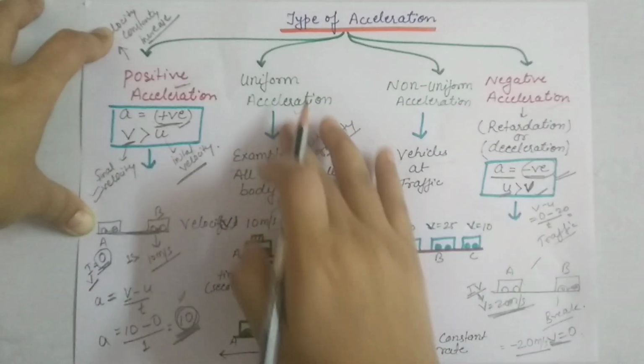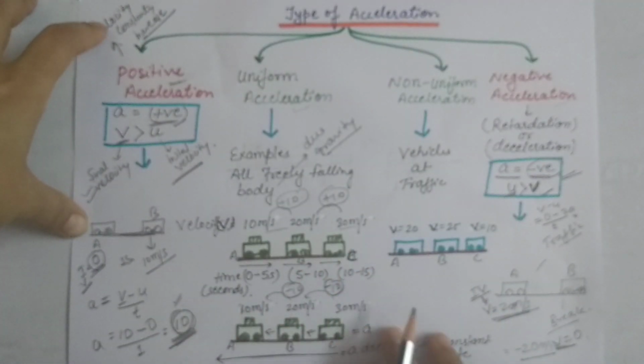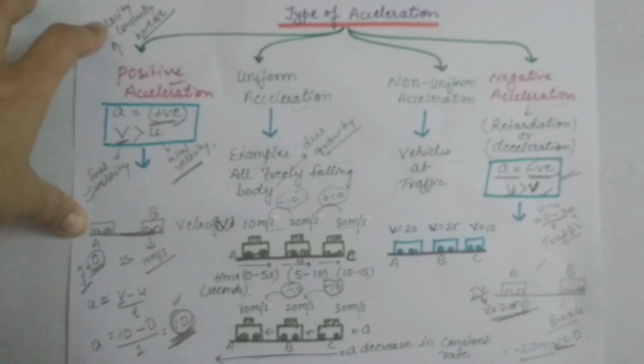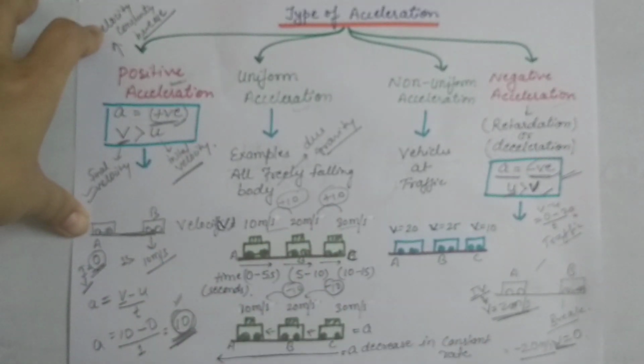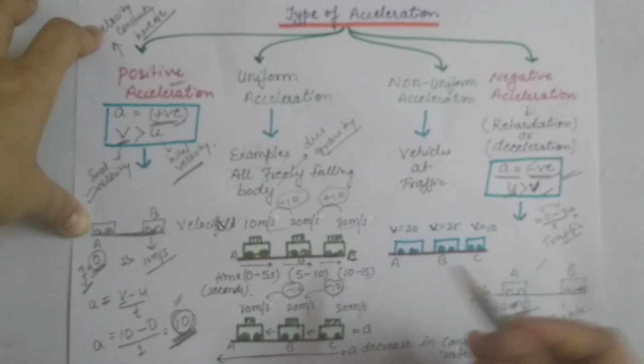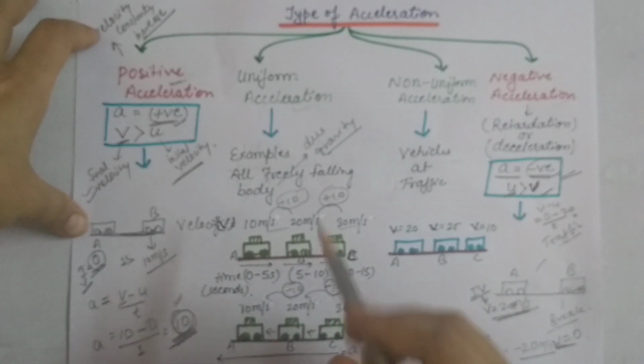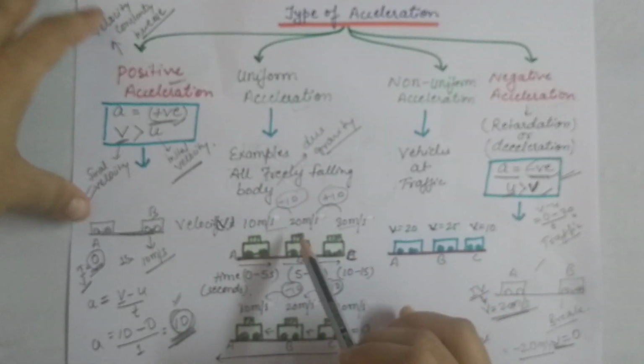So uniform acceleration means a constant increase or decrease of the velocity in equal intervals of time.